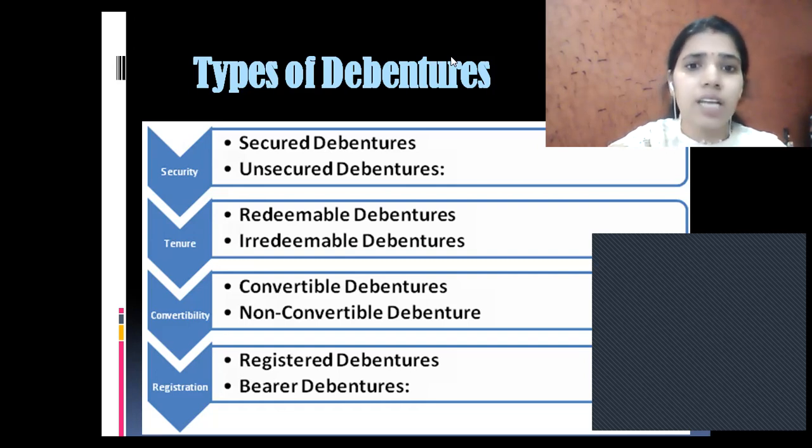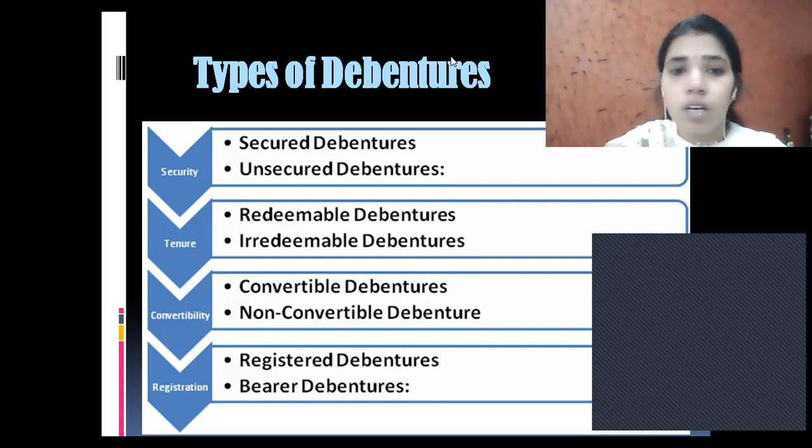Now, next one is convertible debentures and non-convertible debentures. The name itself, the concept is clear. Convertible debentures are those debentures which can be converted into shares, either equity shares or preference shares, after a fixed period of time that is fixed between the company and the debenture holder. Whereas non-convertible debentures are those debentures which cannot be converted into any shares and which can only be redeemed after the fixed period of time.